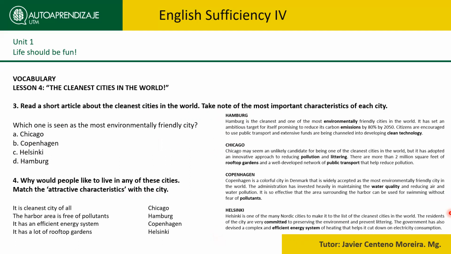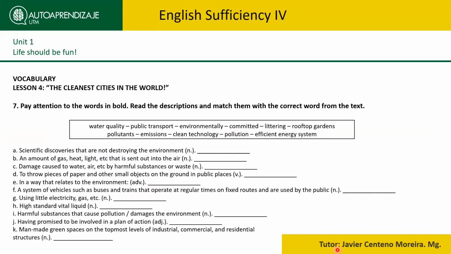So you have to read this text right here about 4 cities and then decide which are the answers to these questions. Okay, which one is seen as the most environmentally friendly city? Okay, and then here you have to match one of the characteristics to each of these cities. Lesson 4, vocabulary, exercise number 7. You have to pay attention to the words involved in the text and then read the descriptions and match them with the word in this box. Okay. So basically, just place one of these words in any of these blank spaces.